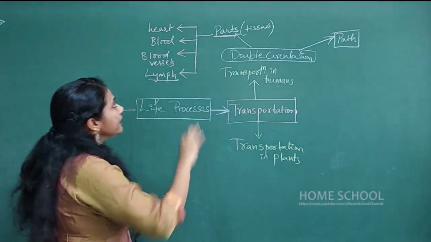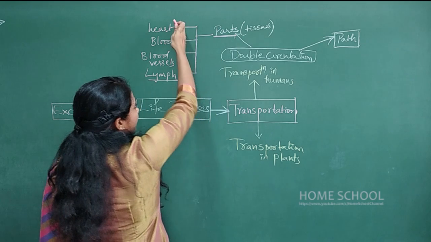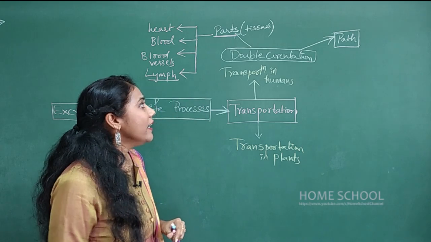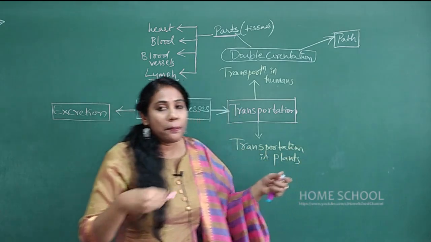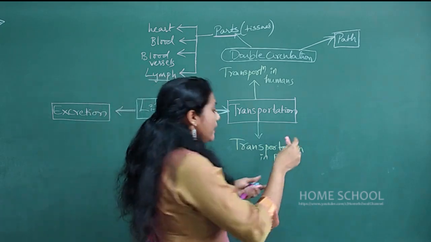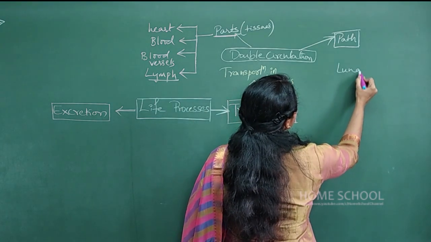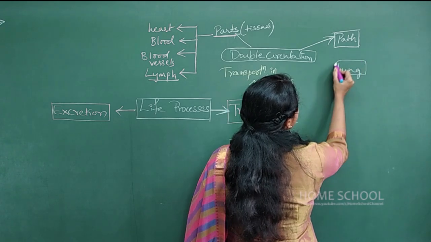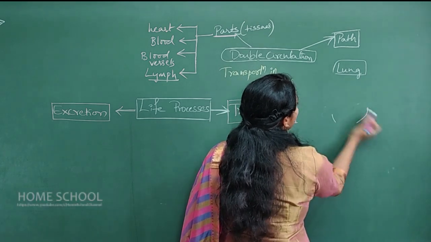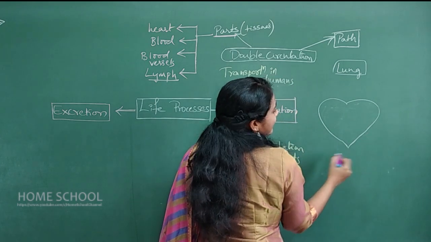Okay, fine. In the double circulation, the first thing you must know is what the different tissues involved are, and later what the path of double circulation is. There is a path by which blood flows through the heart, and that too twice, which you must know. Now I will show you the path, starting from the lungs. From the lungs the blood will pass through the heart. Let me put the symbol of the heart here.